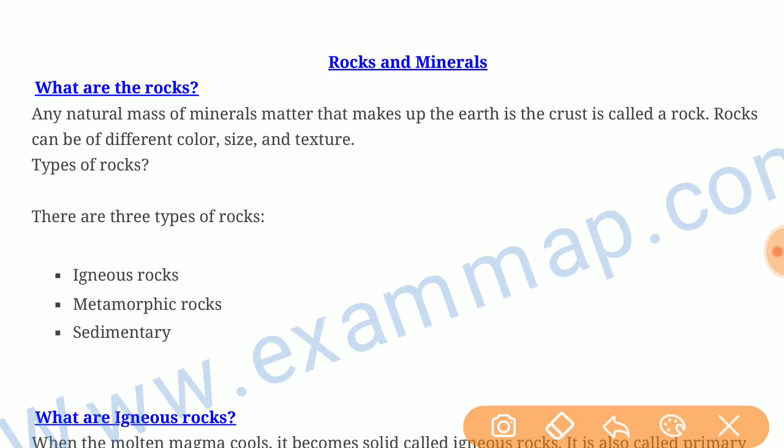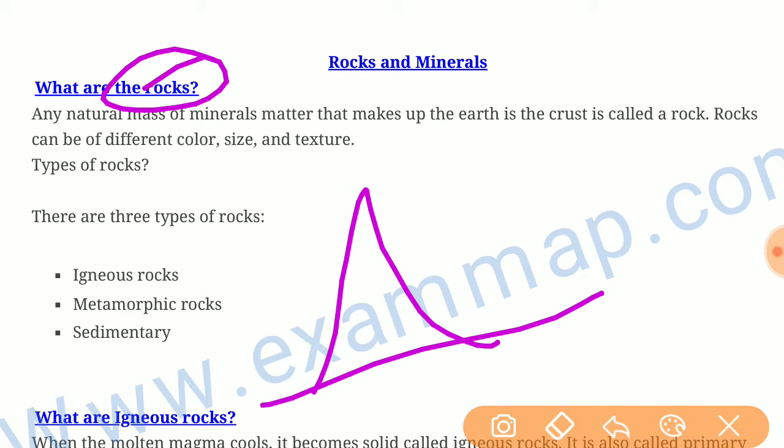Rocks and minerals. What are rocks? Any natural mass of minerals that makes up the Earth's crust is called rocks. Rocks can be of different color, shape, size and texture.